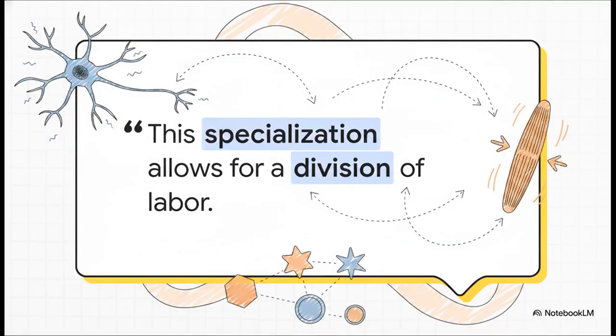And this structural uniqueness leads us to a pretty beautiful biological concept. This specialization allows for a division of labor, where different cells contribute to the organism's overall functioning. Since the nerve cell is handling the signaling and the muscle cell is handling the physical pulling, no single cell has to do every single job. The labor is perfectly divided across the system.